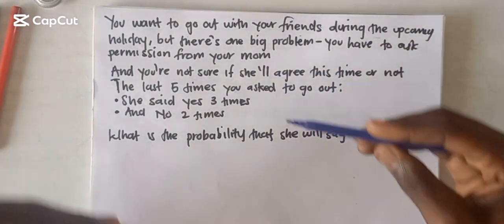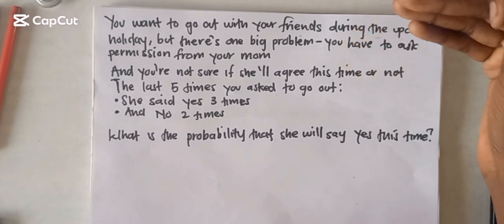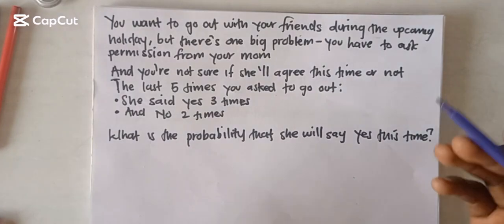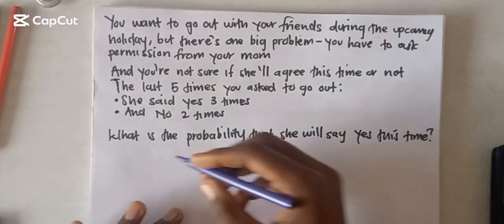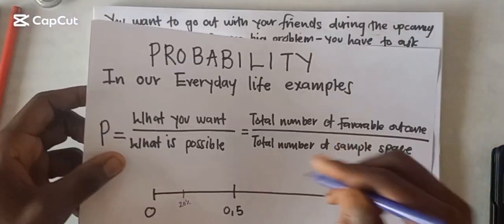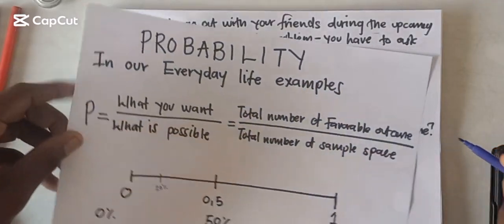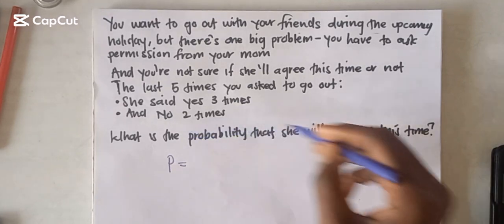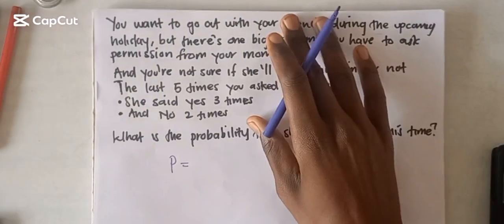So now we want to calculate the probability, or the chances, that when you go and ask your mother again to go out, she will agree or not. Instead of assuming, we want to calculate how many chances we have for each outcome. To calculate the probability, we know that probability is equal to what we want divided by what is possible. What we want is the total number of favorable outcomes. The favorable outcome is what we want actually. We want the probability that she will say yes. So how many times did she say yes to us? She said yes 3 times.